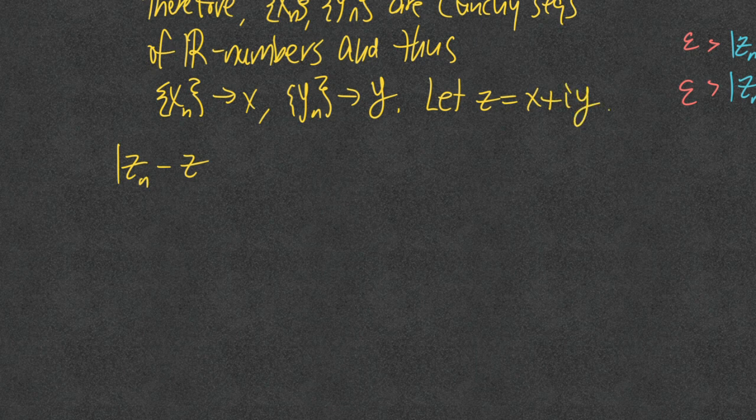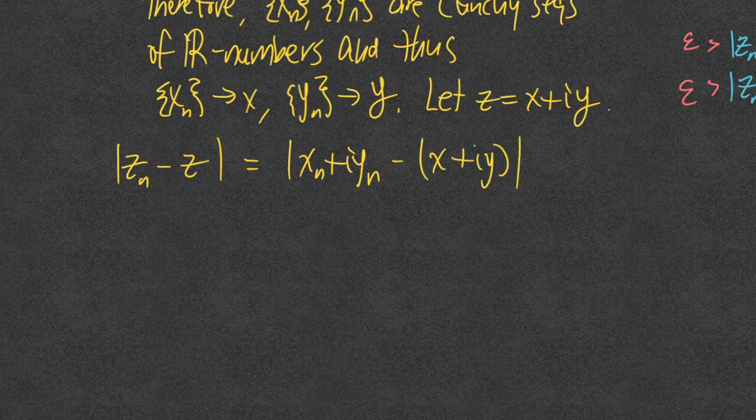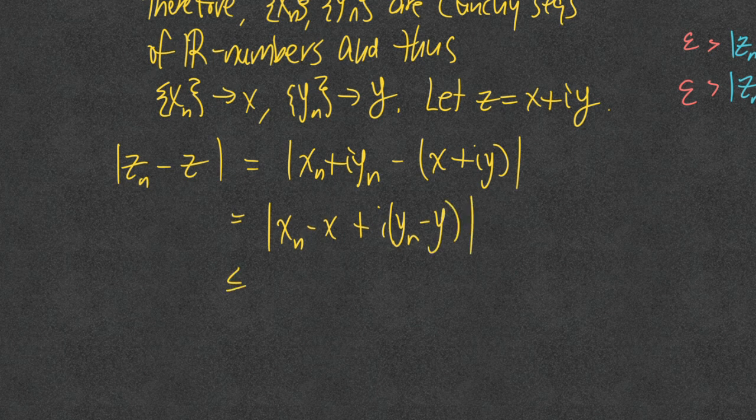So we know that z sub n is x sub n plus iy sub n, and z, by our definition, is x plus iy. We group the x's together and the y's together, and we're going to bust out the triangle inequality.